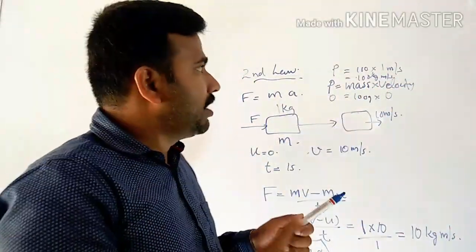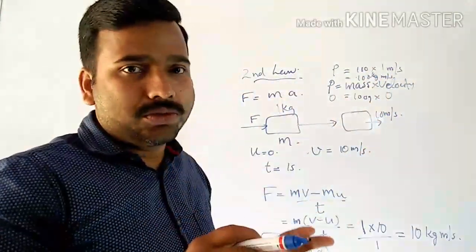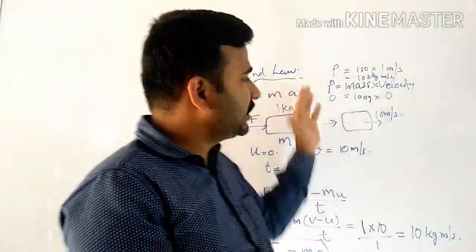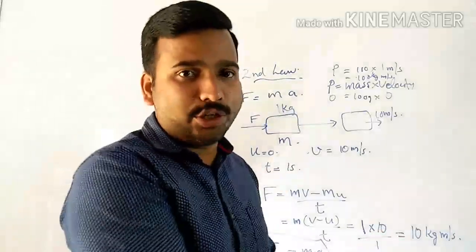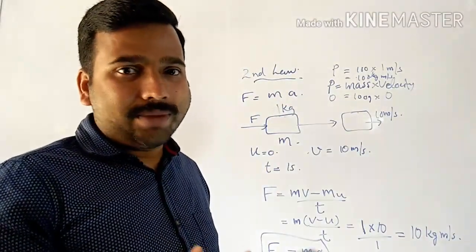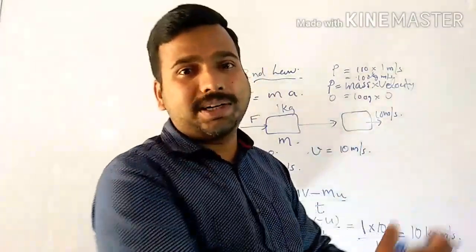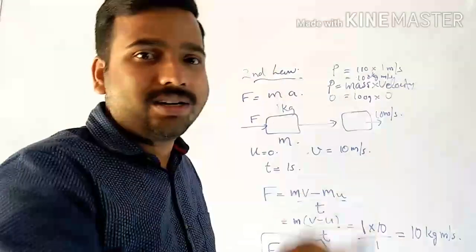So this is related to the velocity with which an object moves. If the velocity is more, the momentum will be more. Suppose a cycle comes with a speed of 10 meter per second and hits you, it will not create much problem, only minor injuries. But if a truck comes with the same speed and hits you, what will happen? You will be pasted on the wall.